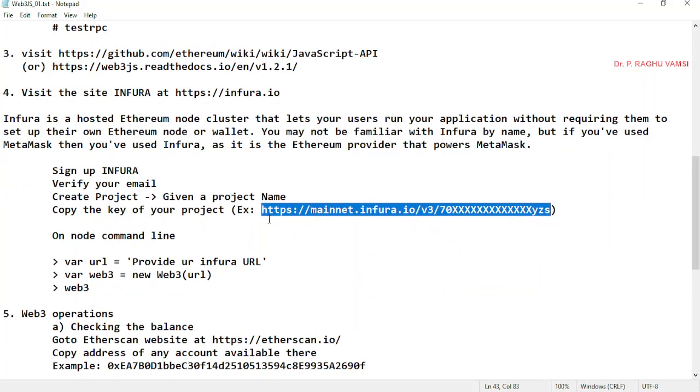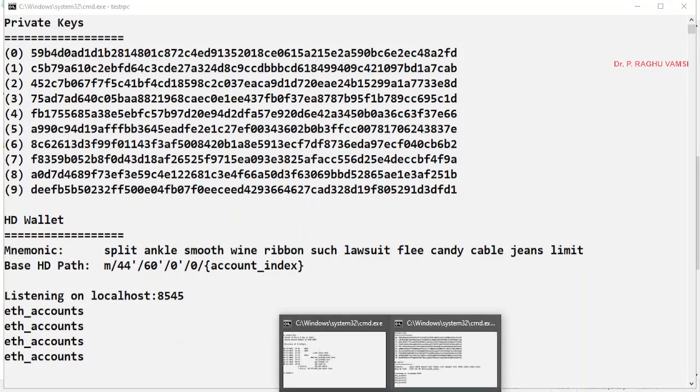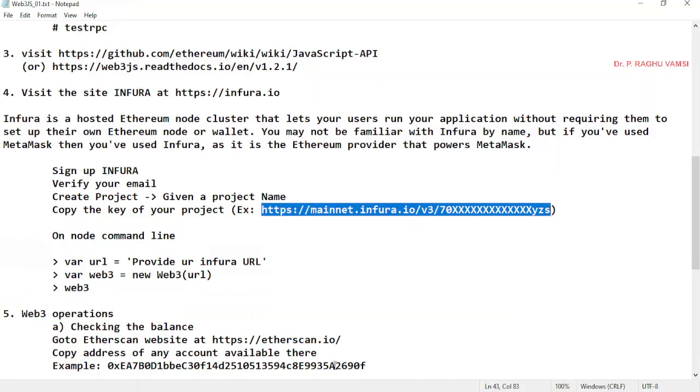That means you are going to run your project online so that anyone can access it with this URL, whereas here test RPC is local. This is with respect to your computer, but you can use Infura for accessing the network over the internet.